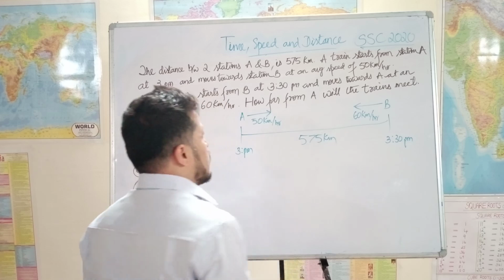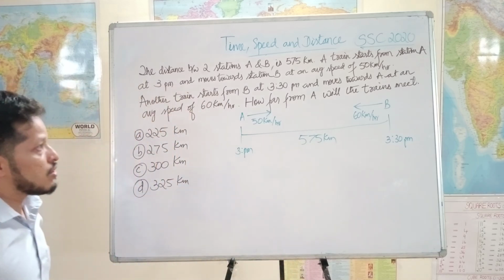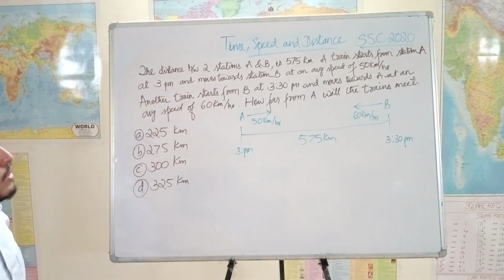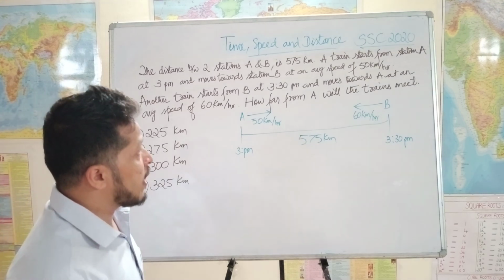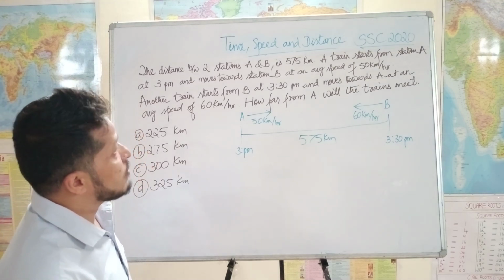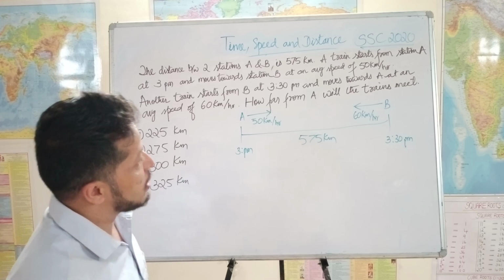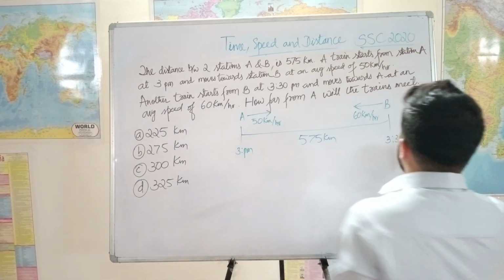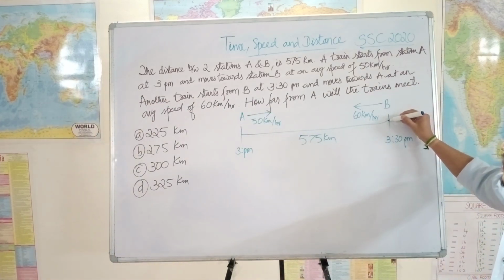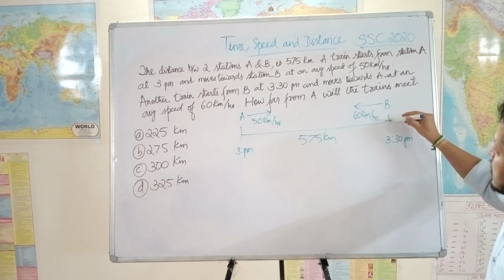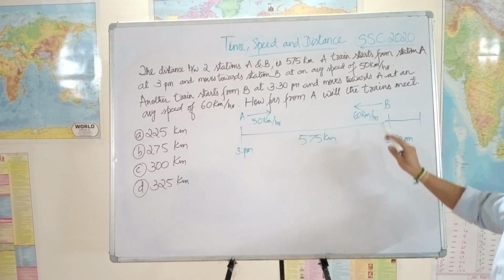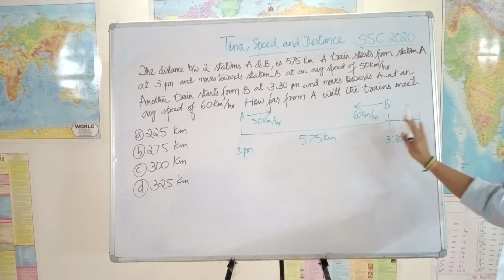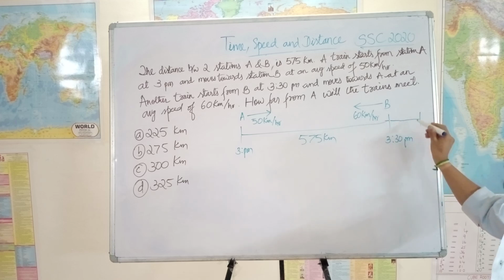Okay, see, they didn't start at the same time. So what do we do here? Let us make them start at the same time. What if you make the train which is starting from B start at 3 p.m.? What happens if he starts 30 minutes early? Let us make him start from a point which is 30 minutes away, right?